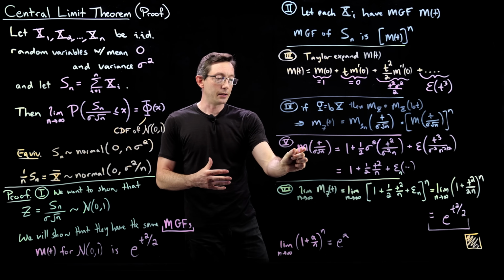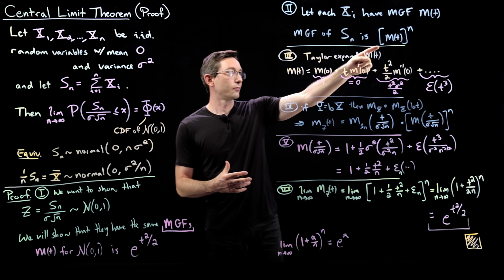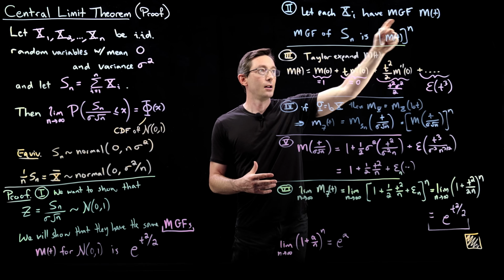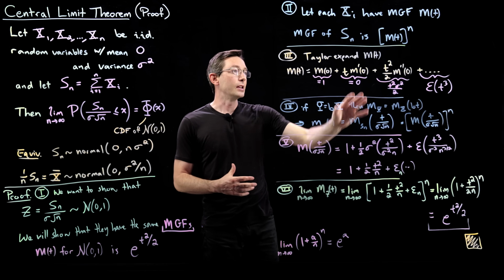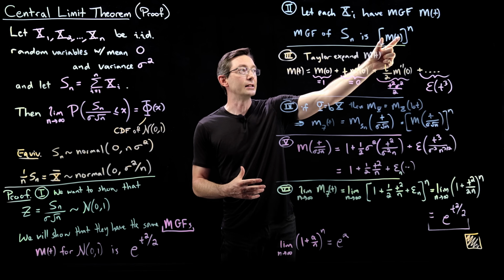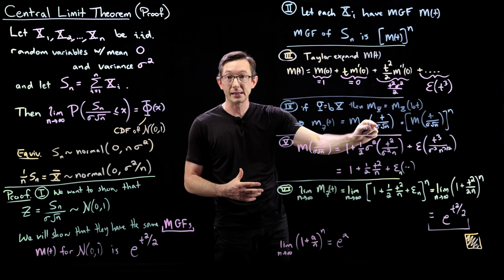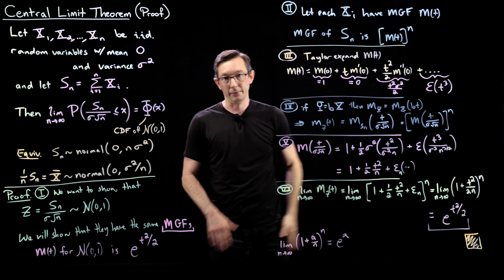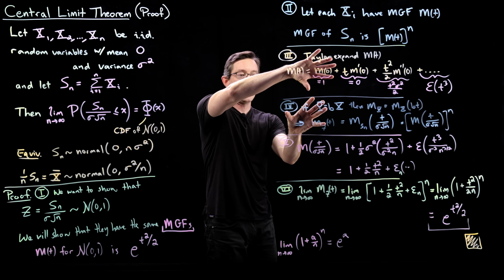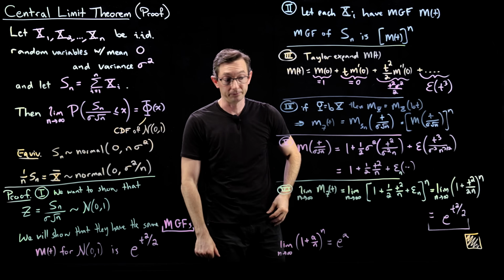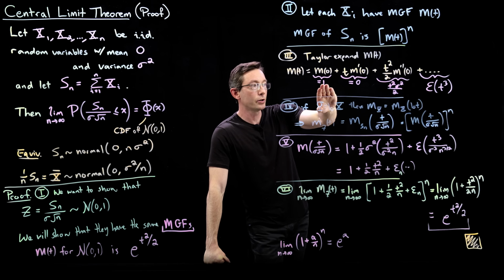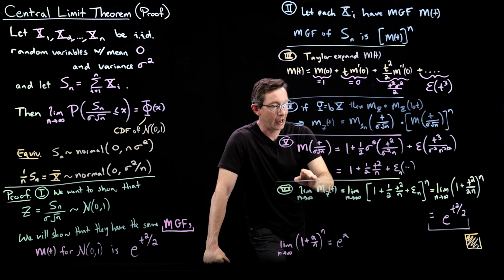We can compute this expression for our z variable: it's just all of these little m of t's evaluated at t divided by sigma root n, taken to the power n. So now we're taking these two facts and plugging them into here.